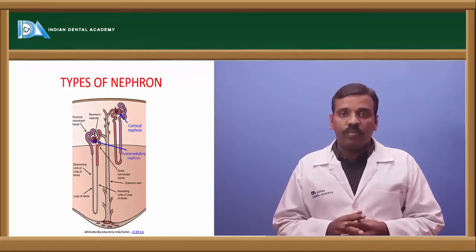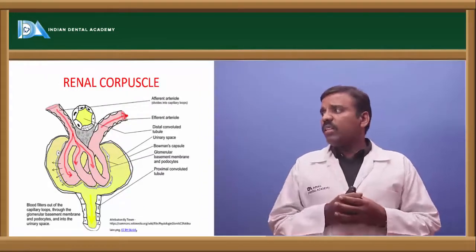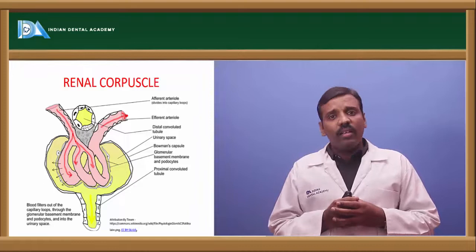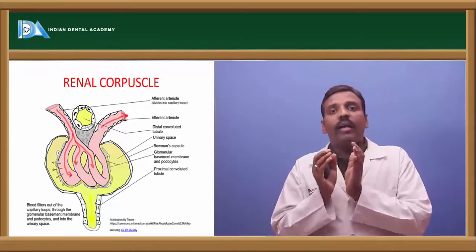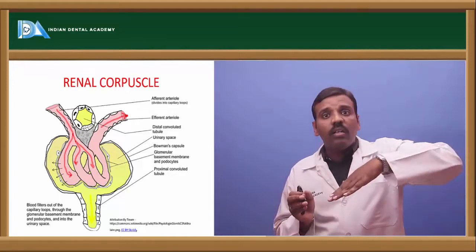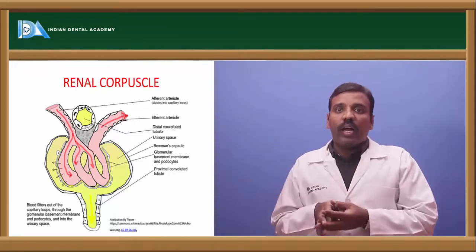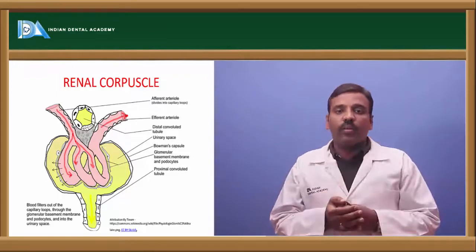Okay, right, and after this, if you see the renal corpuscle, in the sense, it is the glomerulus and the afferent arteriole which is coming inside of the glomerulus, and the glomerular capillaries, and next the efferent arteriole.